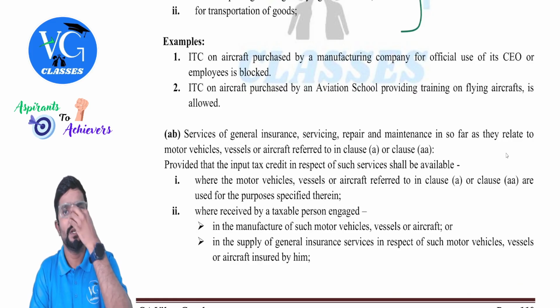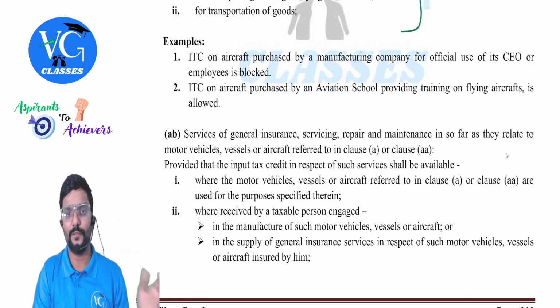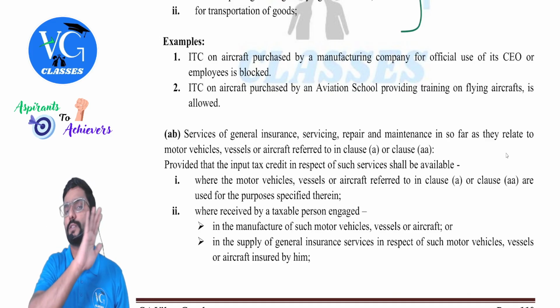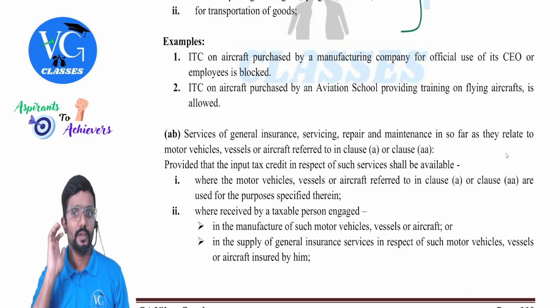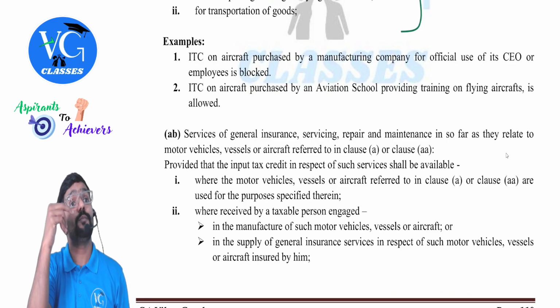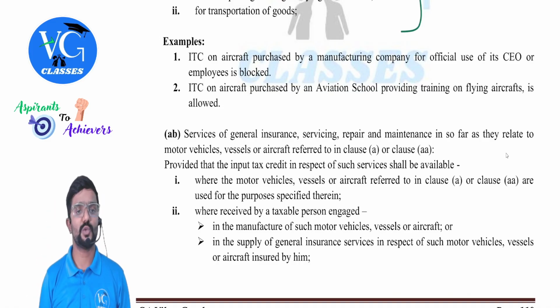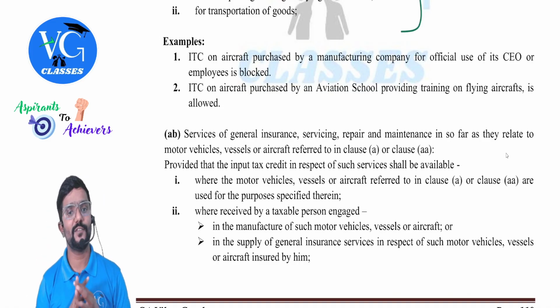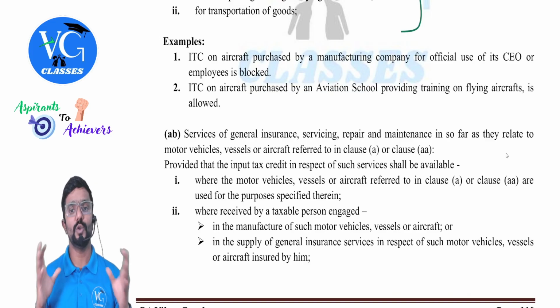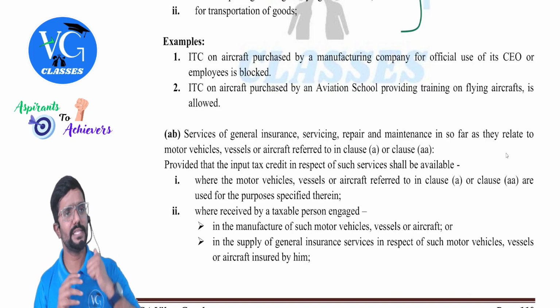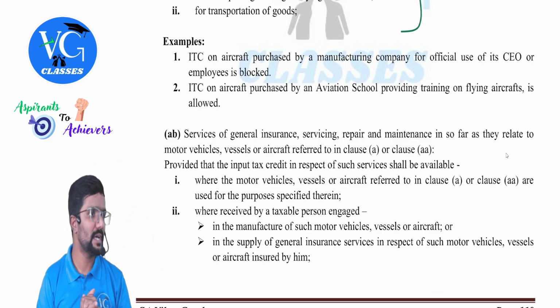CEO means Chief Executive Officer or employees is blocked. Even though it is used for business purpose, sorry, no credit. What if it is used for the transportation of passengers, people? Credit is allowed. Next one. ITC on aircraft purchased by an aviation school providing training on flying aircraft, that is pilot training. Is it allowed, people? Yes, it is allowed.